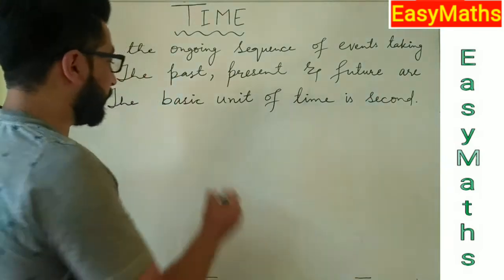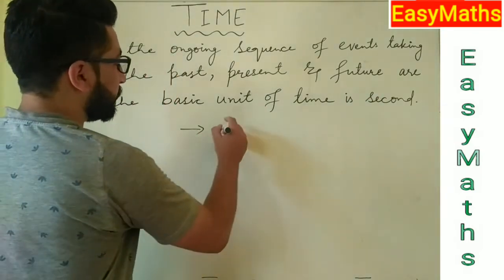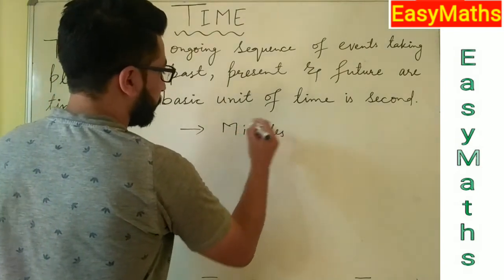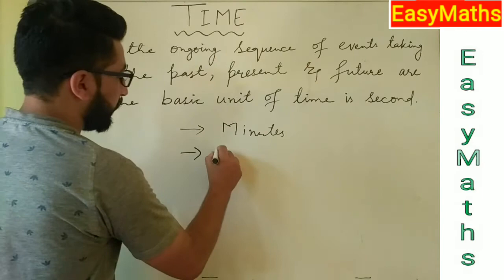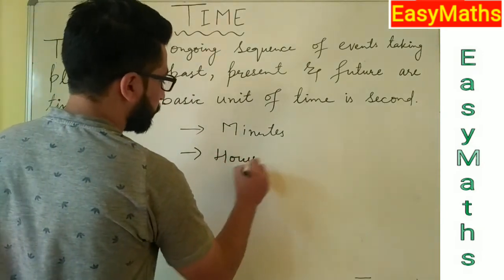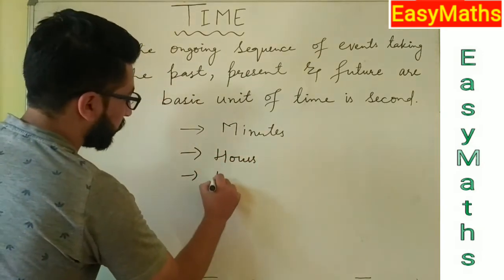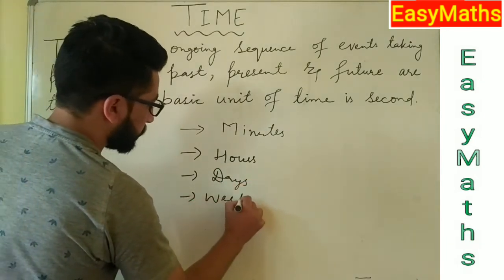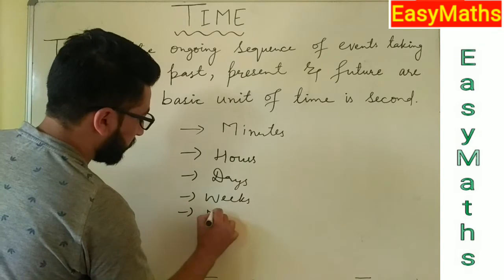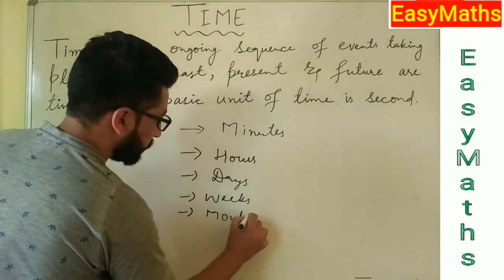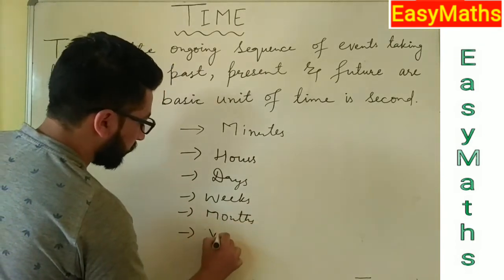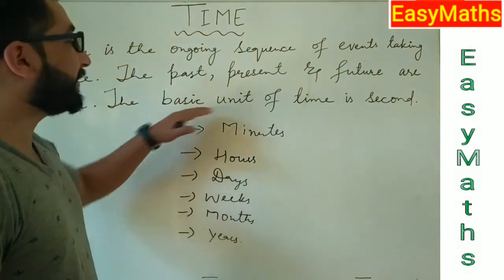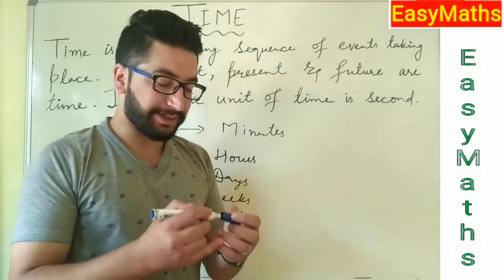After seconds, there are a few more units. They are minutes. After minutes, there are hours. After hours, there are days. After days, there are weeks. After weeks, there are months. After months, there are years. So there are many units of time, but the basic unit of time is the second.